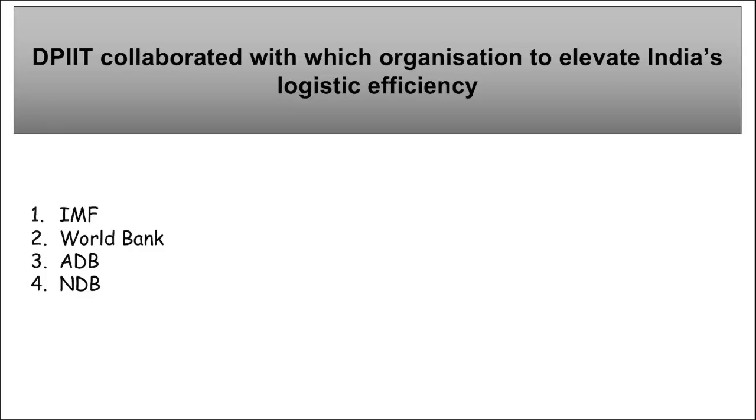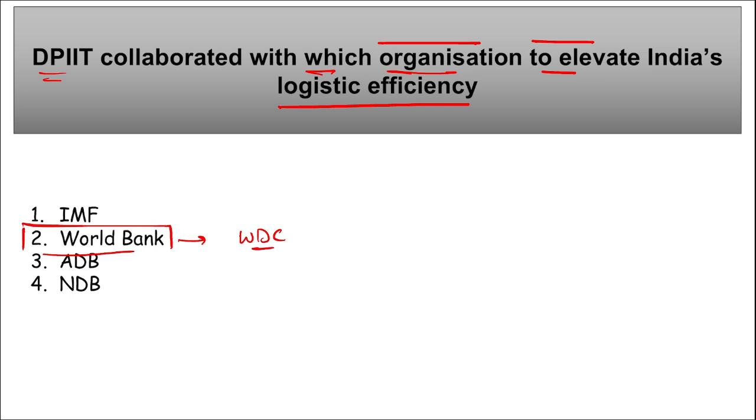Next is DPIIT. They collaborated with which organization to elevate India's logistic efficiency? I repeat, recently DPIIT collaborated with which organization to elevate India's logistic efficiency? It is your World Bank. Headquarter of World Bank, Washington, DC. DPIIT is your Department for Promotion of Industry and Internal Trade. This comes under your Ministry of Commerce and Industry.